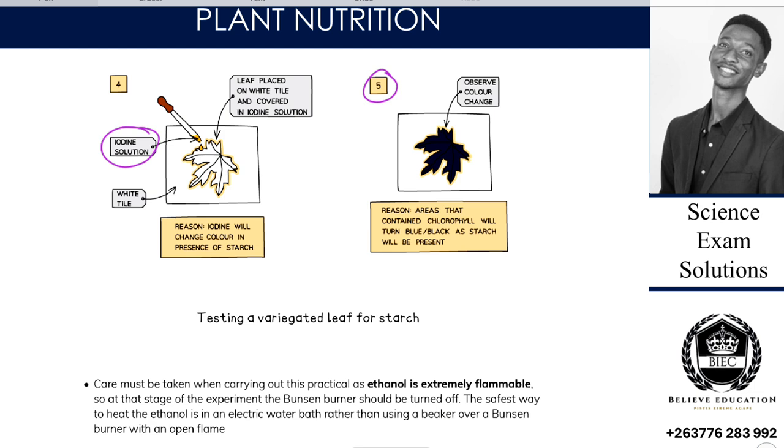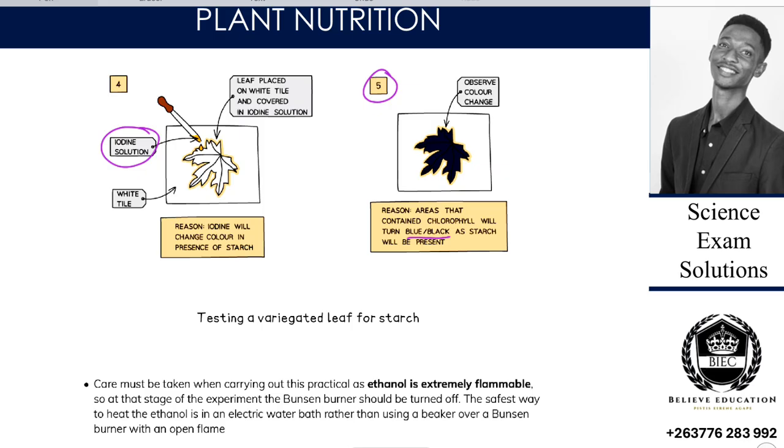Then we go to the fifth stage where we have to observe the color change. When we are observing the color change, it turns blue black if photosynthesis was available, if starch was available. If starch is available, it means photosynthesis took place. Then if there is no photosynthesis, it would remain what? It would remain brown.